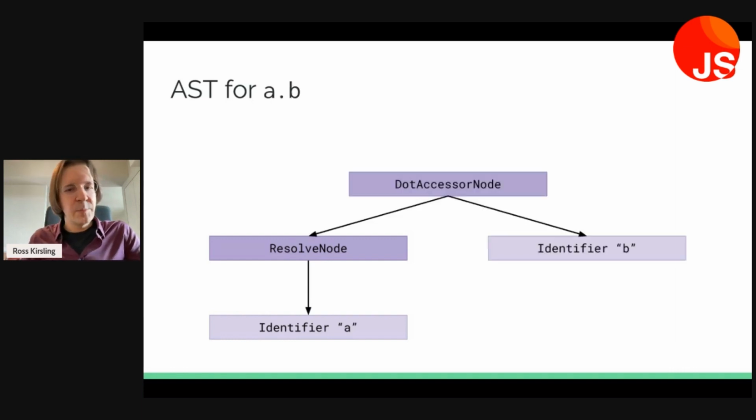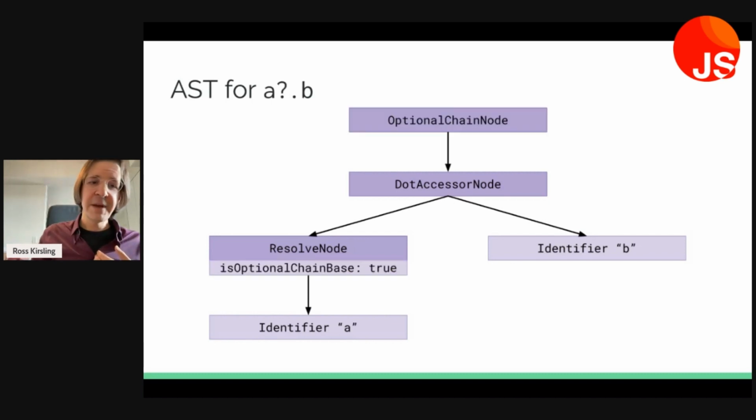If we have a.b, now that resolve node is the first child to a dot accessor node, which is going to access property b on whatever a resolved to. If we have a?.b, this is almost the same. We just add an optional chain node on top and we mark our resolve node as the base of an optional chain.